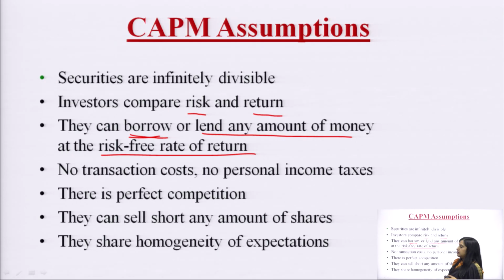Another assumption is that there is no transaction cost. Transaction costs are the charges, fees or commissions we have to pay when we purchase a security. Whenever we buy or sell assets in the market, we have to pay some fees or commissions to the brokers or sub brokers. It was assumed that there was no transaction cost, so investors can buy and sell any number of times.